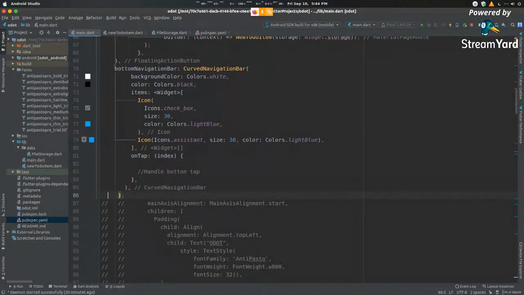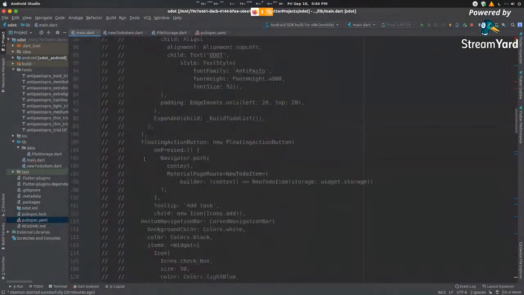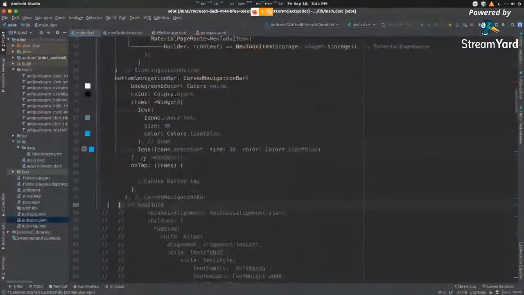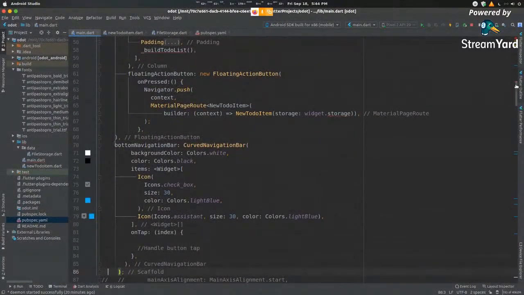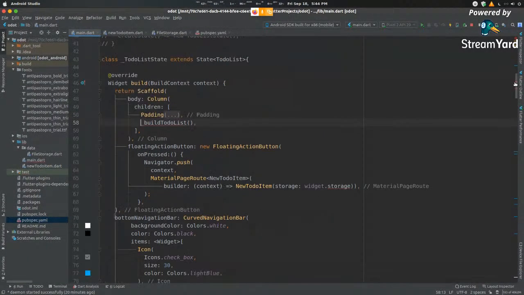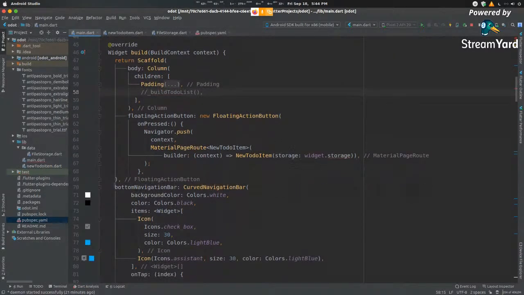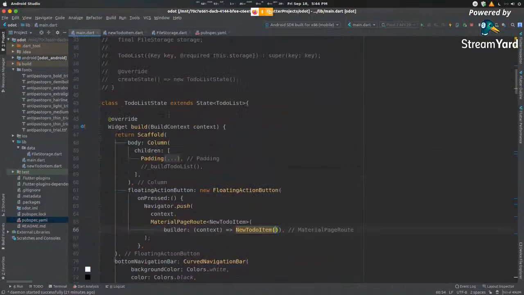So let me just comment all of this. We have our scaffold built and ready. Now you can see that it is giving me a couple of errors here. One is this method isn't defined. So for now, let's skip this. And inside here, we don't have our storage defined. So let's just cut this out and keep this for later.